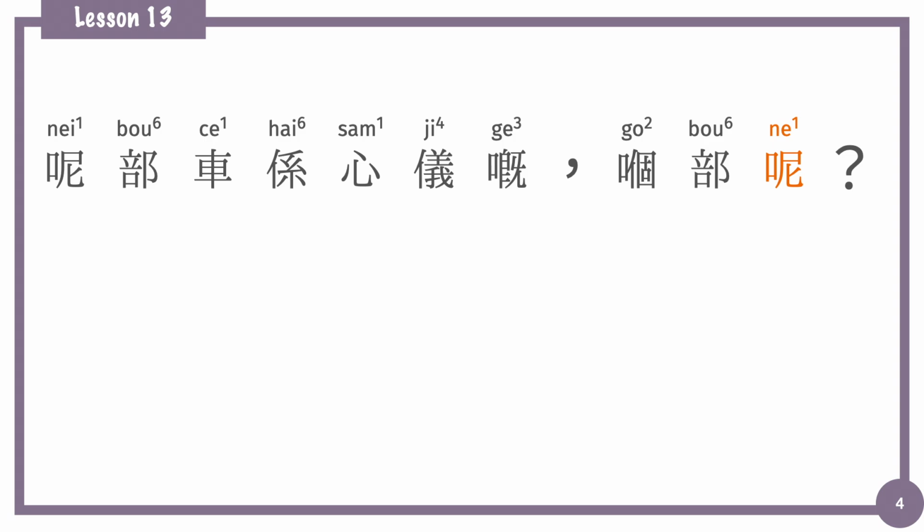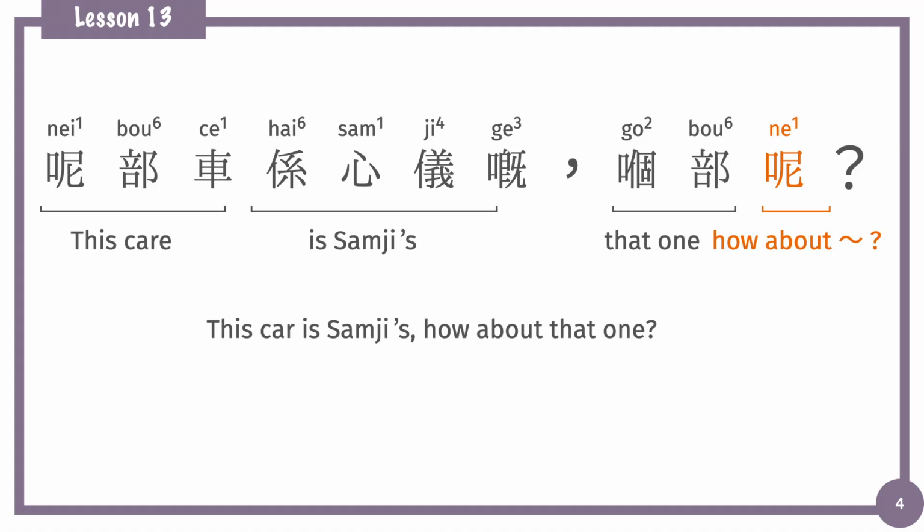呢部車係心儀嘅，嗰部呢？呢部車, this car, 係心儀嘅, is what I like. Okay, this car is what I like. 嗰部 means that one. 嗰部呢, how about that one?